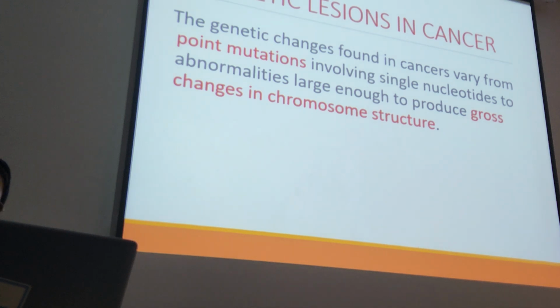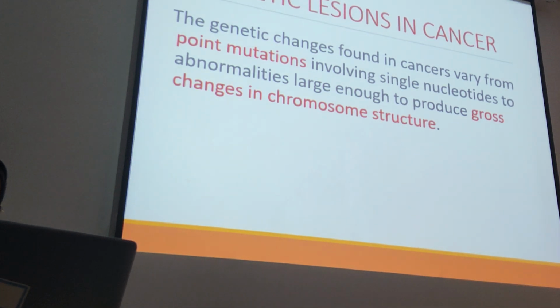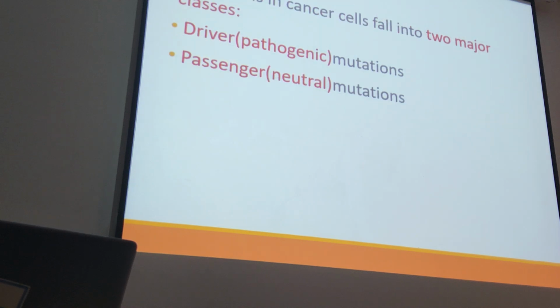So the next part of my lecture is regarding what kind of damage happened to the genes that become carcinogens. Could be a point mutation, could be a translocation, could be amplification, could be balanced, could be unbalanced. So these are different types of gene lesions.